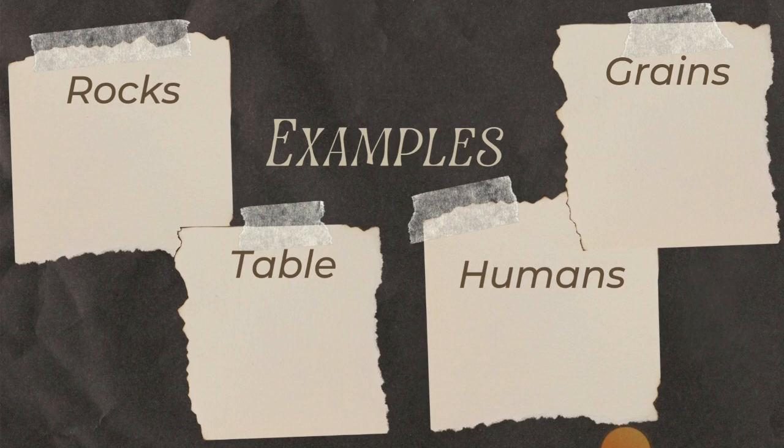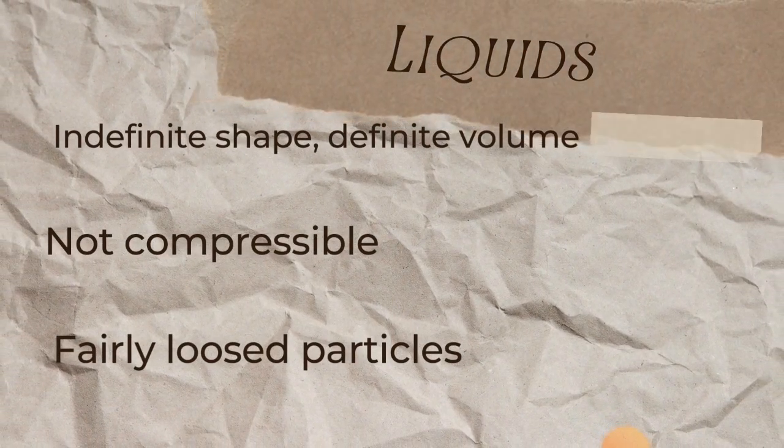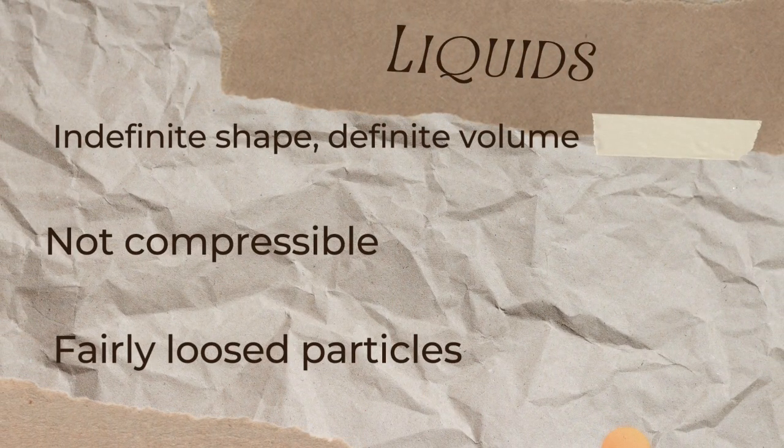Now, the next state of matter we'll be looking at is the liquid state of matter. What makes this state of matter unique? And what makes it different from the solid state of matter? This one has an indefinite shape but a definite volume. Indefinite shape means that it has no shape. What is the shape of water? You cannot tell. It takes the shape of its container, but it has a definite volume. Its size does not change, right?